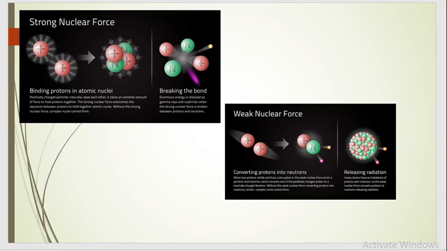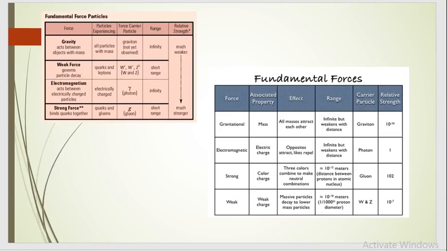it is the interaction between subatomic particles that is responsible for the radioactive decay of atoms, in particular beta emission. The weak nuclear force is not weak as the gravitational force, but much weaker than strong nuclear and EM forces. The range of weak nuclear force is like 10 raised to minus 16 meter in order. So in short, we can see it over here. Gravitational force, then electromagnetic, then strong nuclear, then weak nuclear.